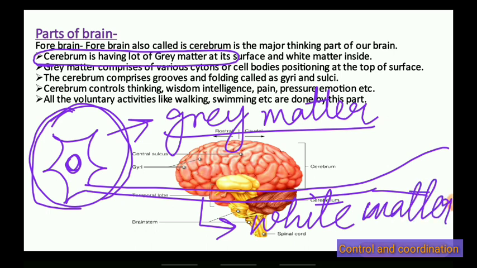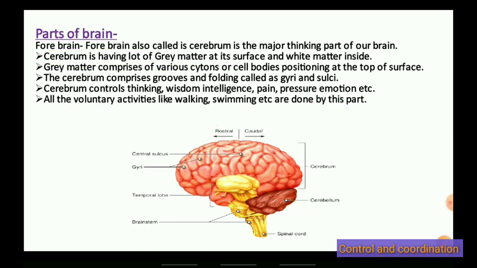Okay, so the gray matter means this outer portion of the cerebrum. Here the cytons, the cell bodies, are appearing more and more in number. That is why this is showing the gray color. Gray matter is outside the cerebrum. So the outer surface of the cerebrum is made up of gray matter.